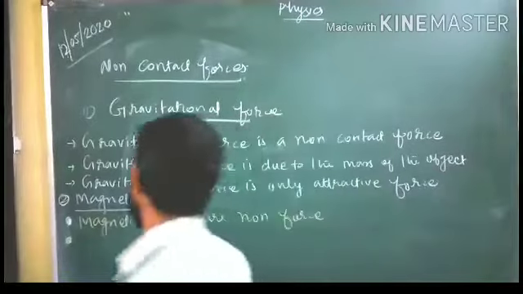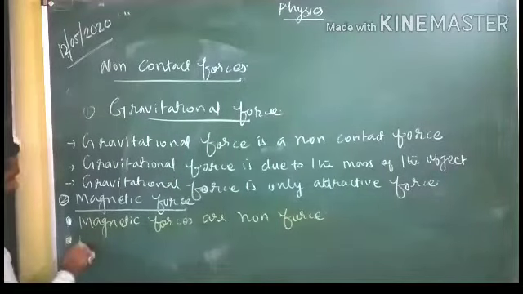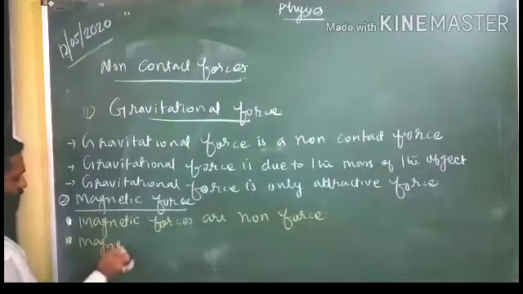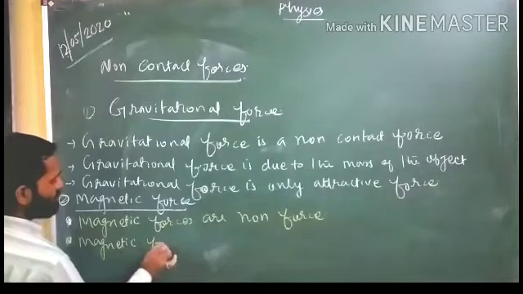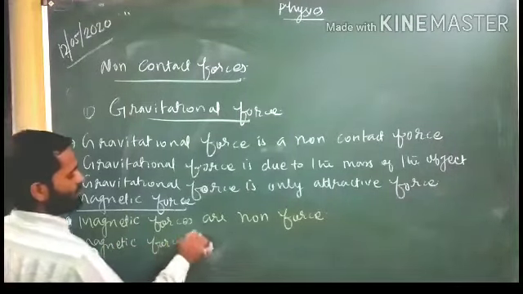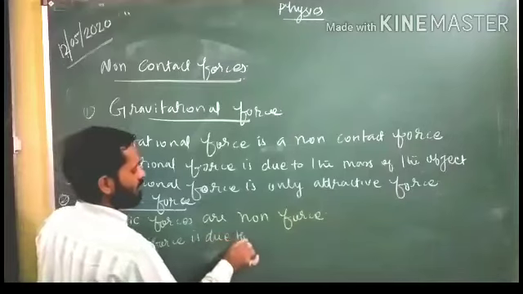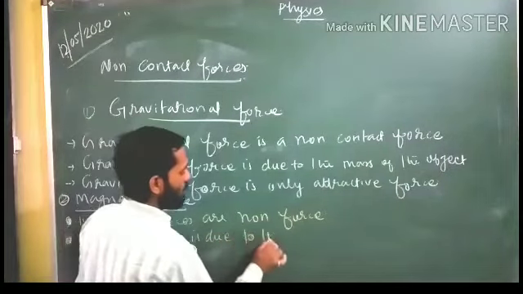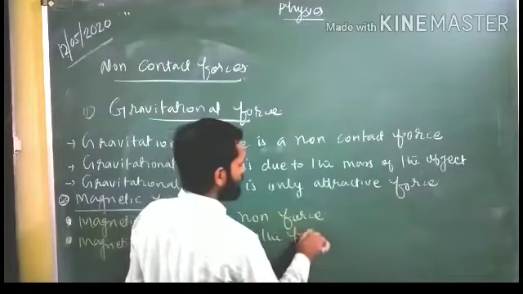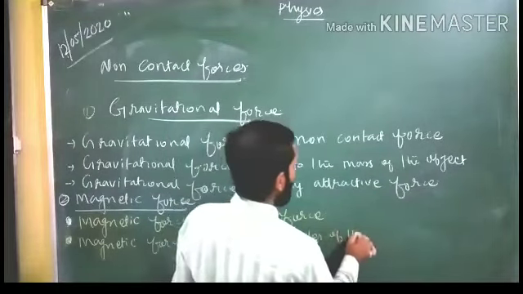So the second point we will write: magnetic force is due to the poles of the magnet.